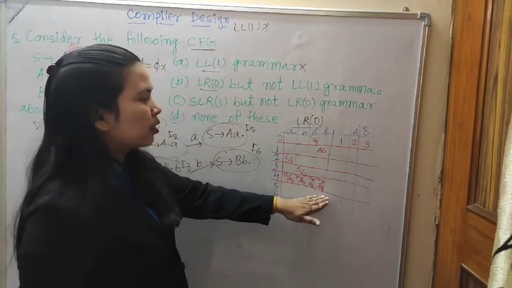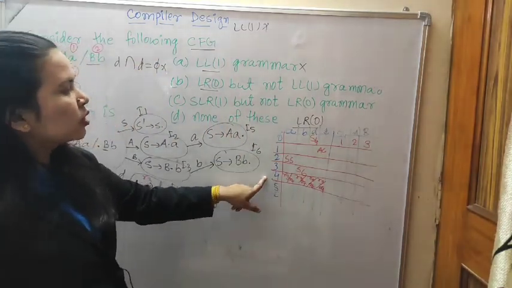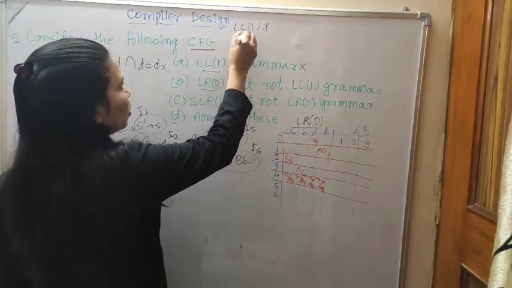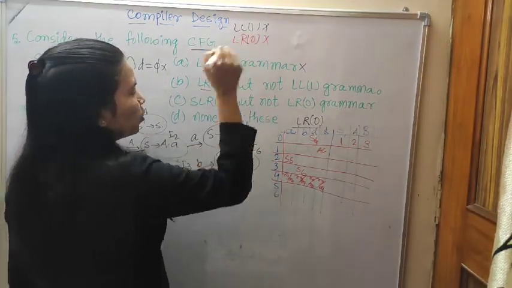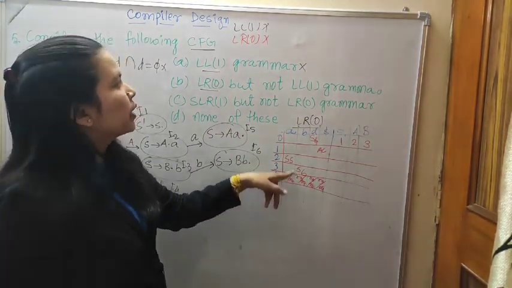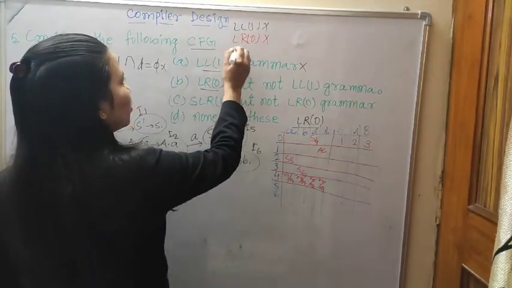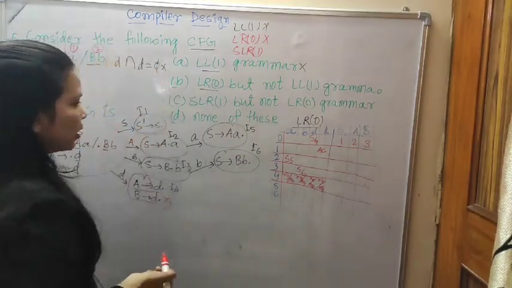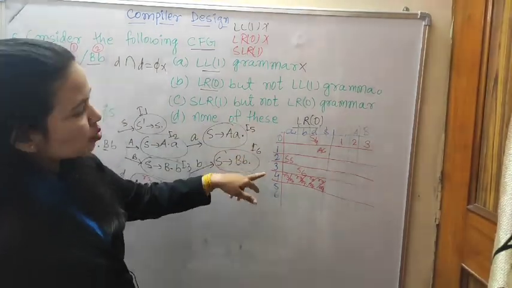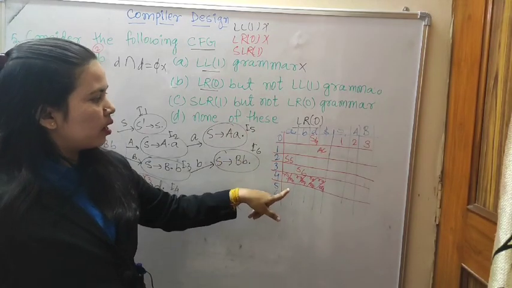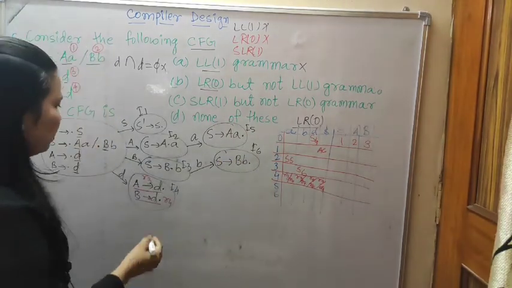Whenever more than one entry will come in a single cell, it is the conflict. That is why we cannot say that it is the LR0 items. It is not LR0 items. Okay. Now we will check only the statement number 4. Is it the SLR1 or not? We will check it. Because the others are single entries, we will not check them. Everything is the same in the LR0 and SLR1. Only the difference is in this one.